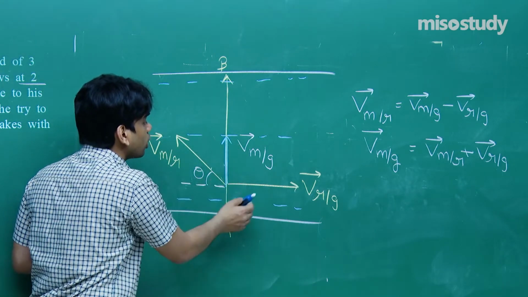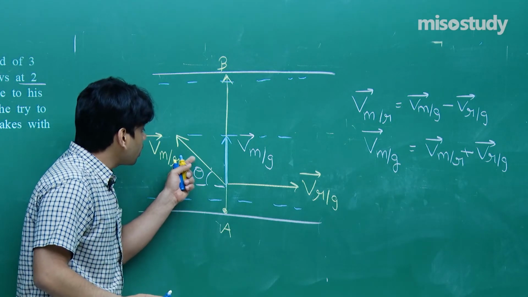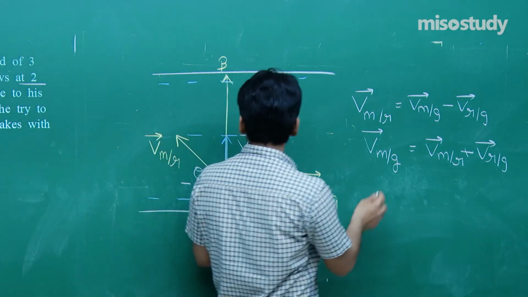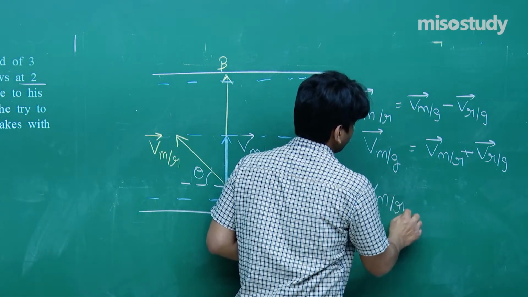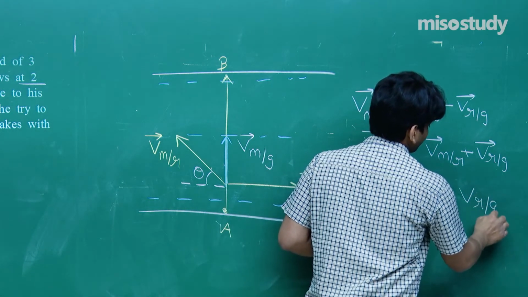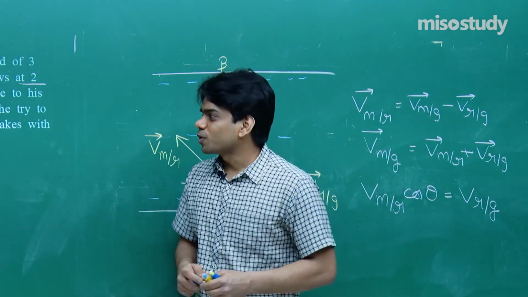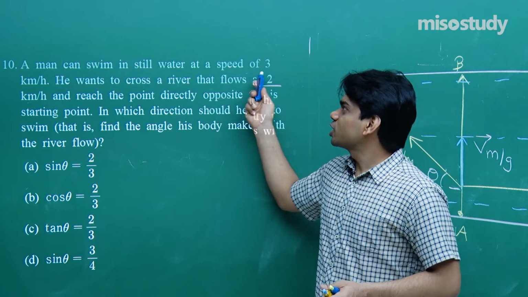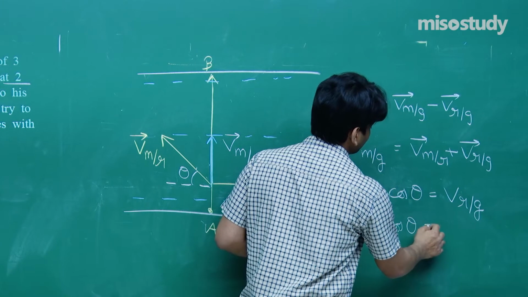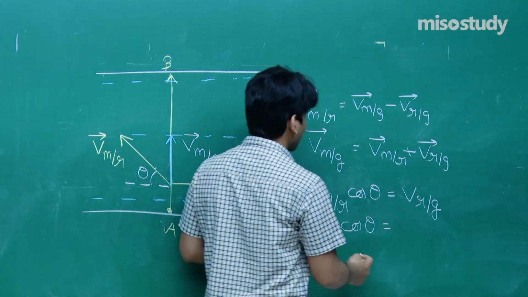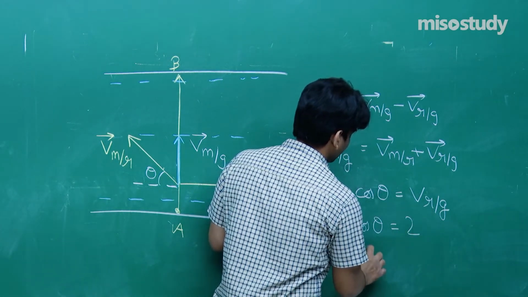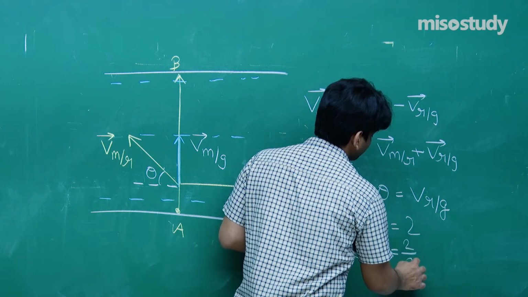Now, the resultant has no horizontal component. So the horizontal component of this velocity of man with respect to river, V_MR cos theta, should be equal to this V_RG. Let me write down the magnitude. So V_MR cos theta should be equal to V_RG. And let me put in the values. Velocity of man with respect to river, he can swim in still water at a speed of 3 km per hour. So 3 cos theta comes out to be V_RG. V_RG is given as 2 km per hour. So cos theta is 2 by 3. This is what we have obtained.